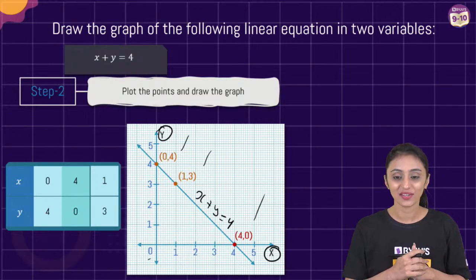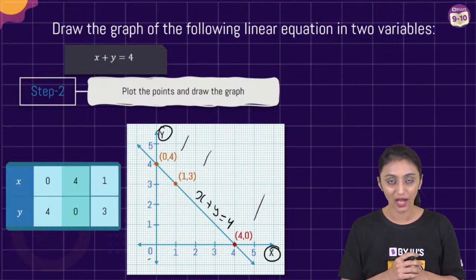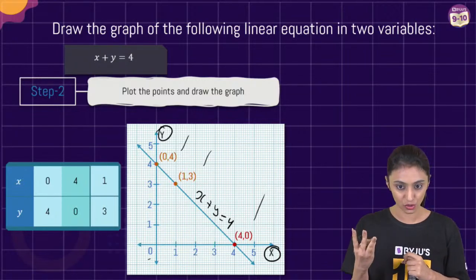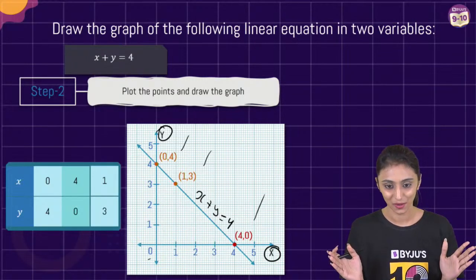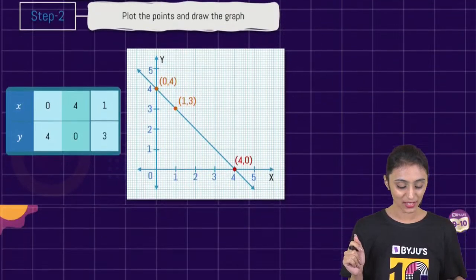Ma'am, how do we know there are 3 solutions? Neha, whenever you have to plot a graph, we always have to find 3 solutions. Not 2, not even 4. Only 3 solutions, always. Alright? Crystal clear. Let's move ahead to the next question.